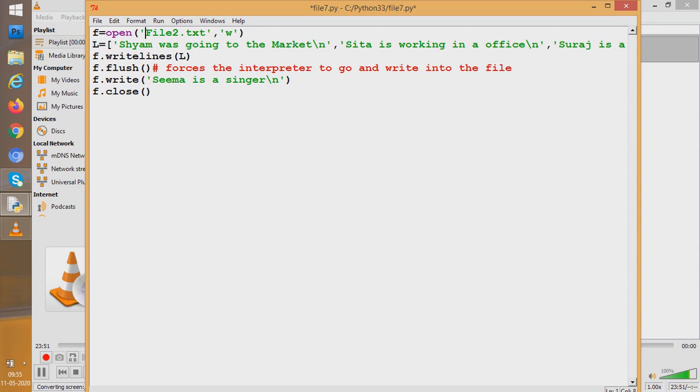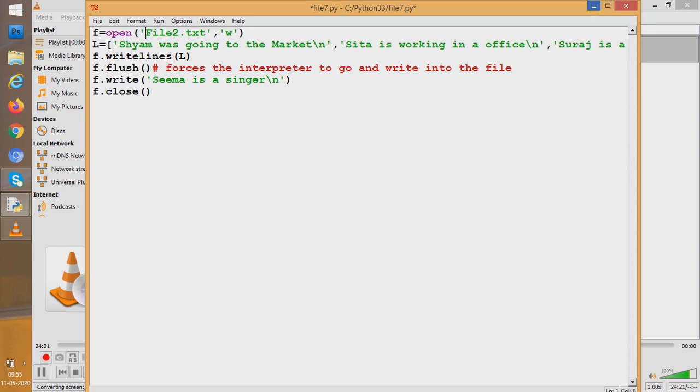It is to be created in the current working directory of Python. Now how do we know the current working directory of Python, where Python is actually installed in our computer? Wherever Python is installed in our computer, there the file will be created, not in the E drive. So we should know where the current working directory is, because the file is going to be created in the current working directory. How do we know?